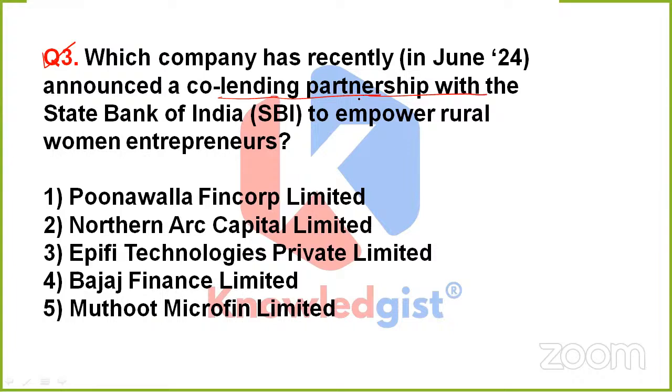Next question is asking, which company has recently announced a co-lending partnership with the State Bank of India to empower rural women entrepreneurs? So the question is simply asking us the name of that company. What has it done? It has announced a co-lending partnership with SBI, and their objective is to empower rural women entrepreneurs. So is it Poonawalla FinCorp Limited? Option 2, Northern Arc Capital Limited. Option 3, Epify Technologies Private Limited. Option 4, Bajaj Finance Limited. Or option 5, Muthoot Microfin Limited.